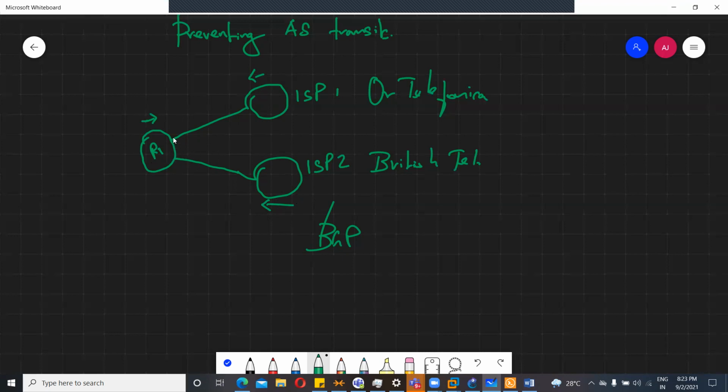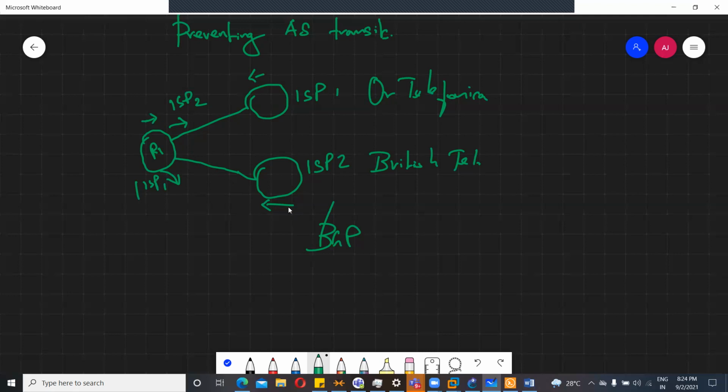Since BGP advertises what it learns, R1 will advertise the prefixes from ISP1 to ISP2, and again it will advertise the prefixes received from ISP2 to ISP1.